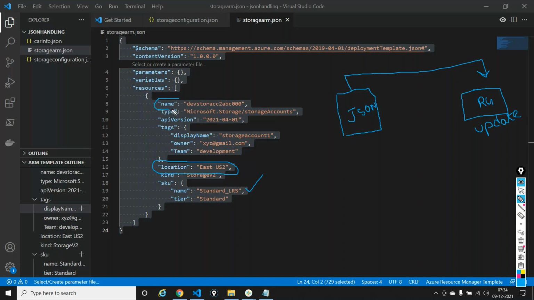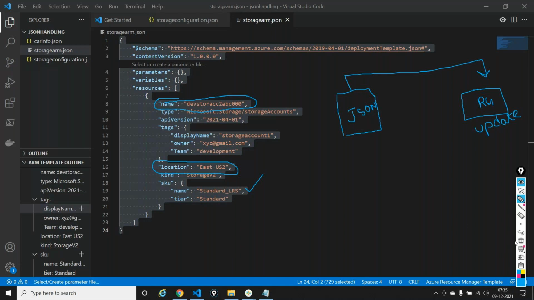Now, what if I change the name? It'll create a new one. It won't throw an error. It will create a new storage account here. These are known as incremental deployments. ARM works this way. That's the reason it's called a declarative syntax. This is how ARM really works.